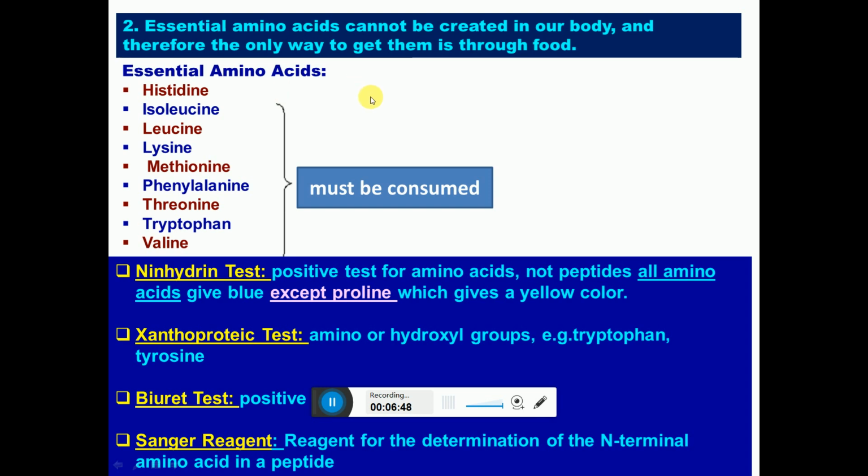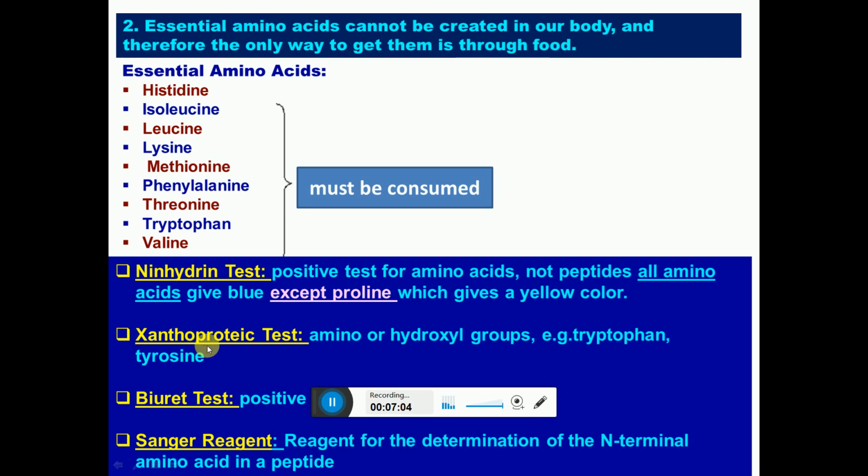Then we are going to see some tests for amino acids and proteins. The ninhydrin test is a positive test for amino acids, not peptides. It is particularly for amino acids. All amino acids give a blue color. There is one exception, that is proline, which gives a yellow color.